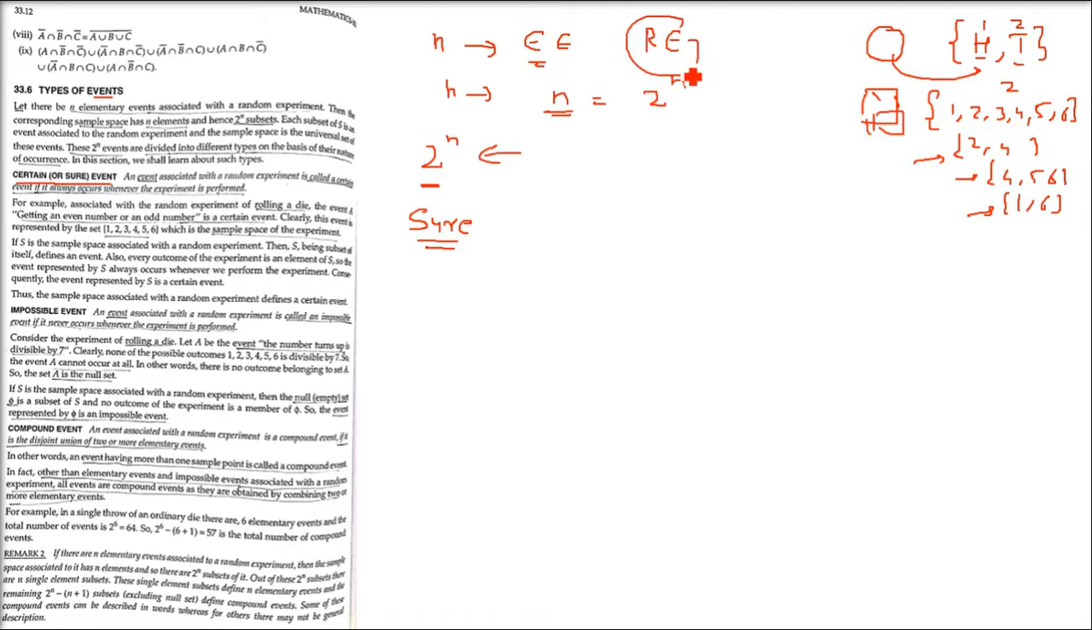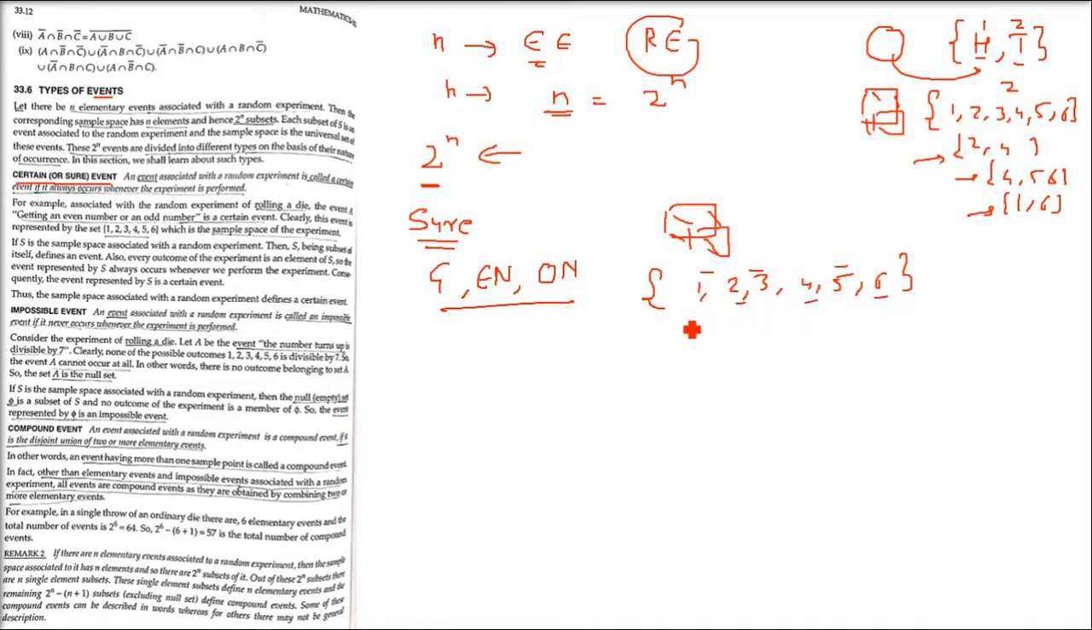So the first is the certain or sure event. An event associated with a random experiment is called a certain event if it always occurs whenever the experiment is performed. For example, let us say getting an even number or an odd number. See, we have an "or" here, even number or odd number. When you throw a die, either 1 will come, 2, 3, 4, 5, or 6 will come. So the sample space is 1, 2, 3, 4, 5, 6. These are all the possibilities. This is the sample space of 6 elementary events.